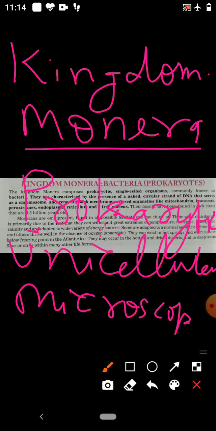Membrane bounded cell organelles are absent. They are unicellular, it means their body is made up of only one cell. They are microscopic, very small, we cannot see them with the naked eye. So these are the kingdom Monera.